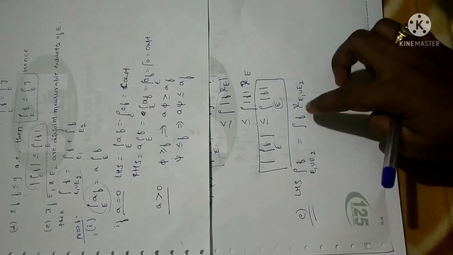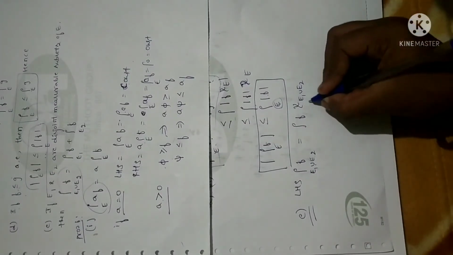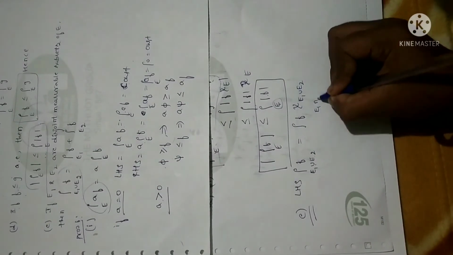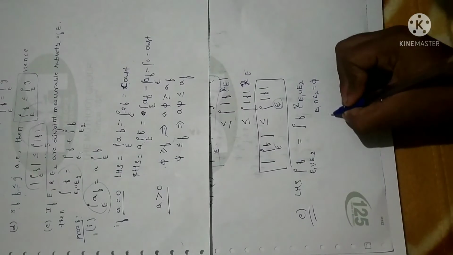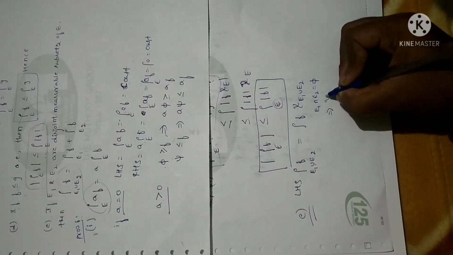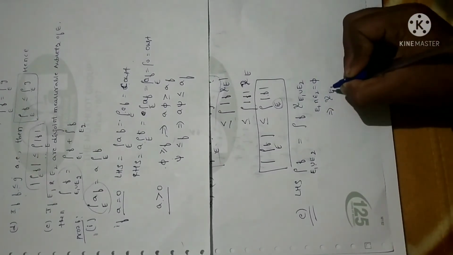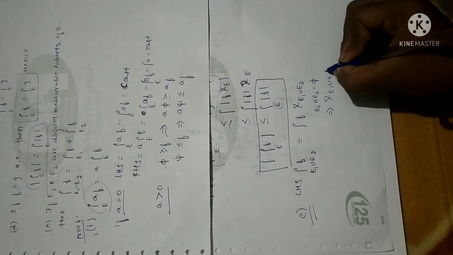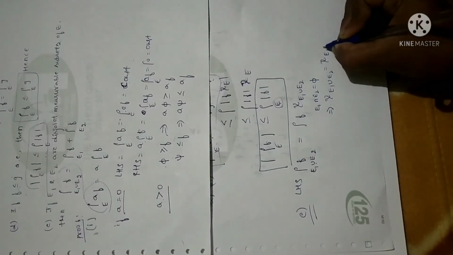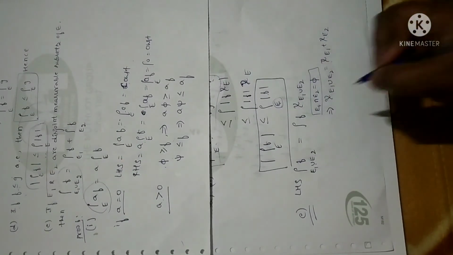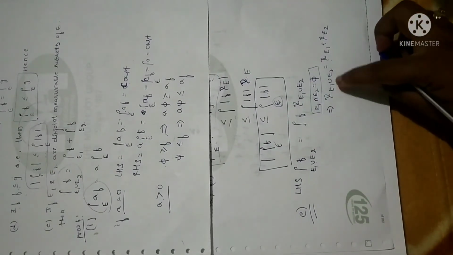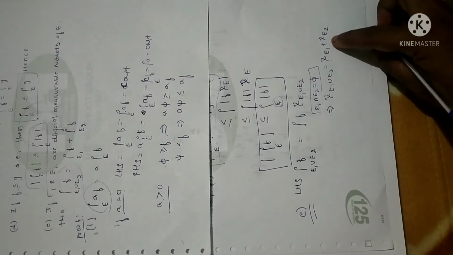I have told you this at the beginning of this session; please go through it. Moreover, given that E1 and E2 are disjoint, in the sense that their intersection is the null set, we can write chi of E1 union E2 as chi of E1 plus chi of E2. This property holds good only when they are disjoint. So I can write chi of E1 union E2 as chi of E1 plus chi of E2.